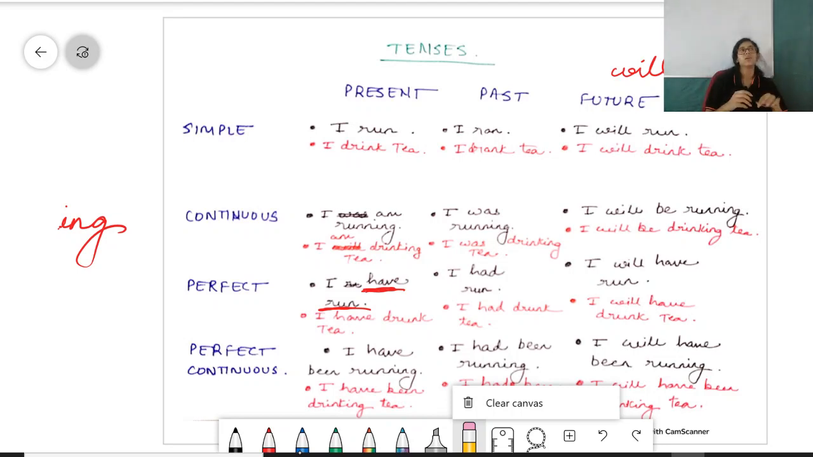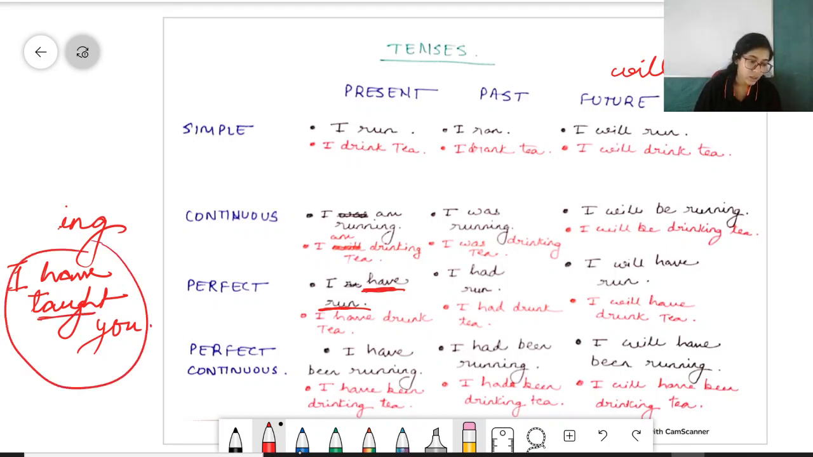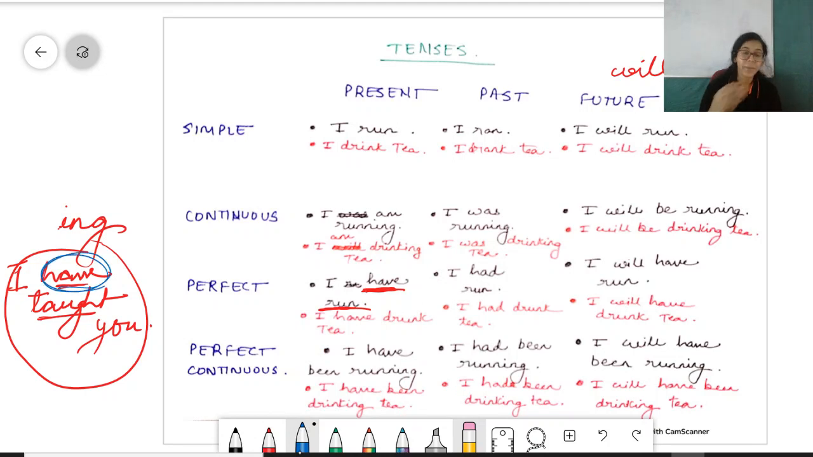In case of perfect tense, the verb will always be in past tense. All right. So we'll redo this part. I have taught you. So you can see the verb here is in past tense, but this sentence in itself is present perfect tense. Alright, because of this have. Only this have makes it present perfect tense. Otherwise, if this was had, I had taught you, then this will come under the past perfect tense.